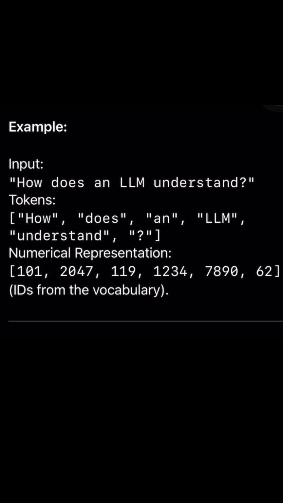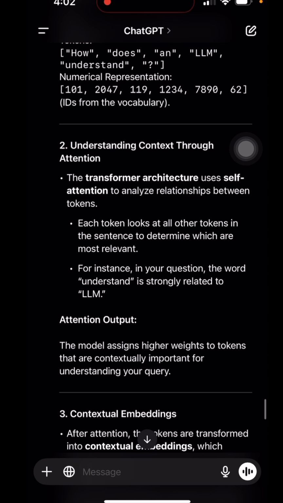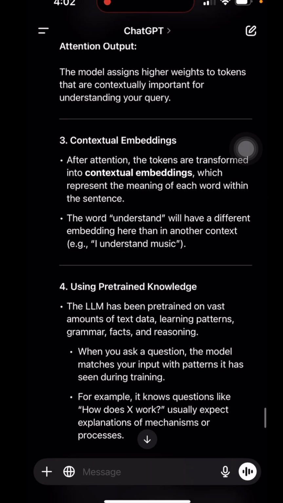understand, right? It breaks it down into tokens, which is basically the dictionaries I was just showing you. A numerical representation of how an LLM understands: 101, 20, 47, 119, 112, 34, 78, 90, 62. So imagine that dictionary that I indexed, but being thousands and thousands of parameters long, or millions or billions. And basically it's just going to go from there. And then understanding the context is just going to add weights based on what it is. It really gave me a solid explanation here, which I highly recommend.